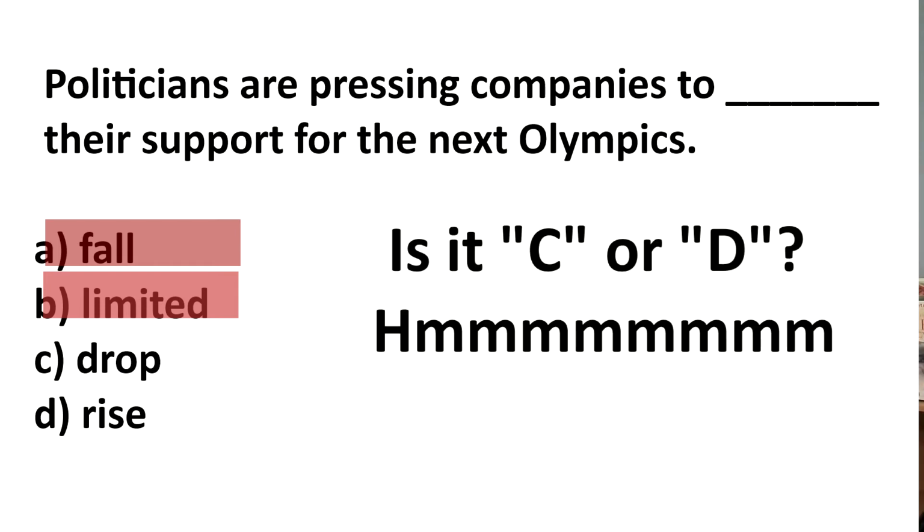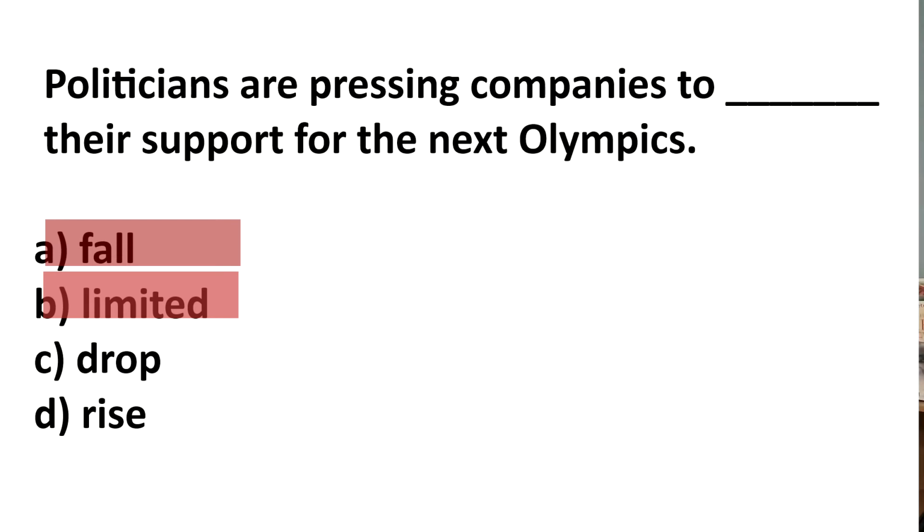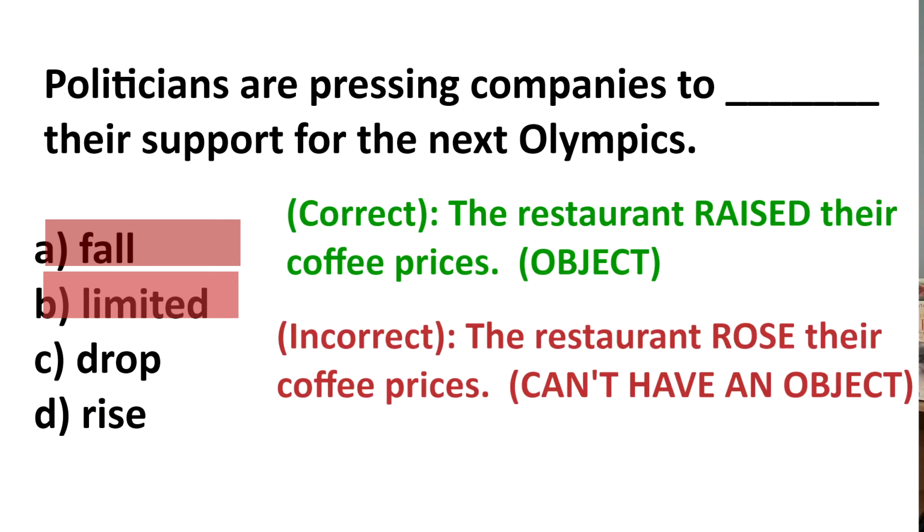Now we have two options, C or D, and this is where it becomes a very difficult question. To understand the answer, you need to understand raise, raised, raised versus rise, rose, risen. Now here is the rule. Raise, raised, raised must have an object. Rise, rose, risen never has an object. For example, the restaurant raised their coffee prices. That's correct. We're using raised. We have an object, coffee prices. The restaurant raised their coffee prices.